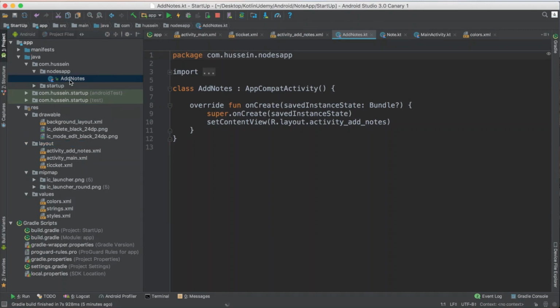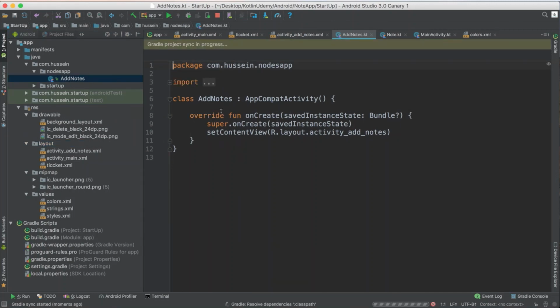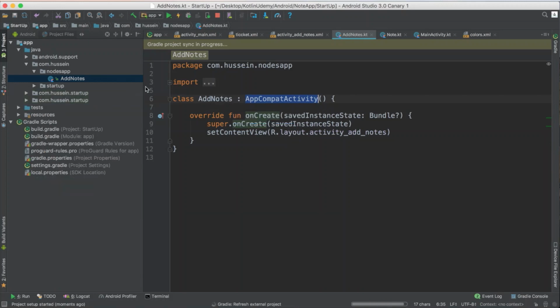Still, he created the new activity. He made it as a Java file. So if you don't like it, how is Java? For sure you don't like it. No, he just created Kotlin. That's great. He did not create it as Java. Yeah, it's just Android Studio still learning now. I thought he would change to Java.